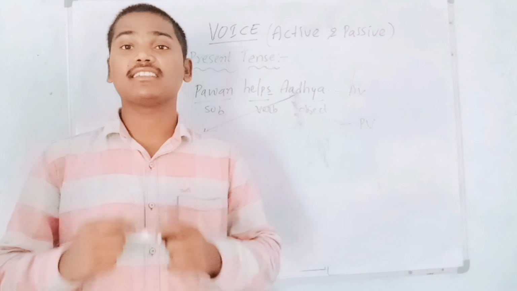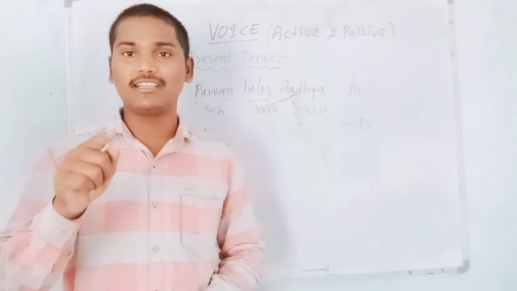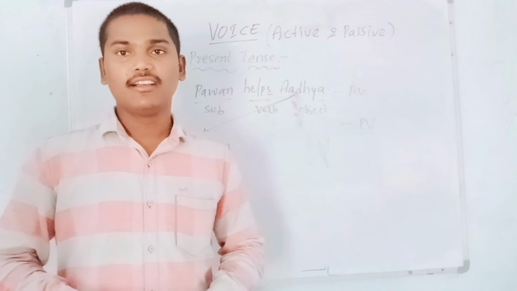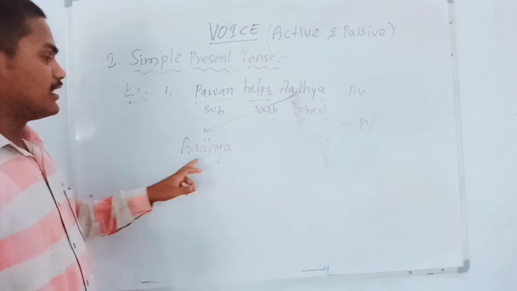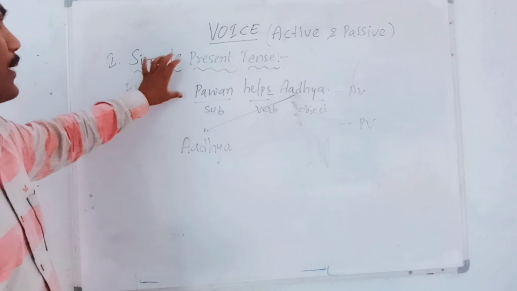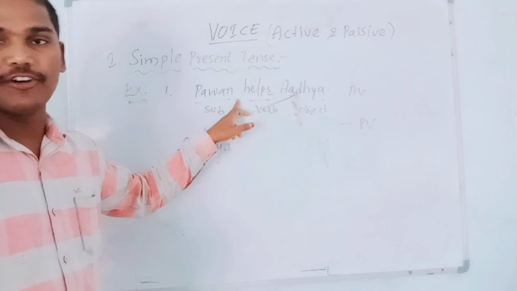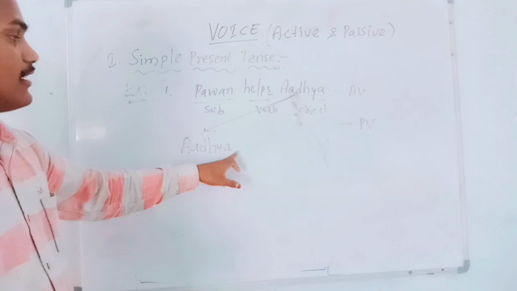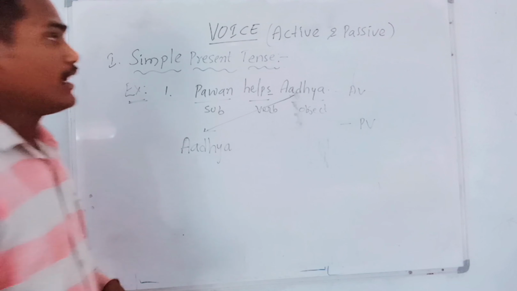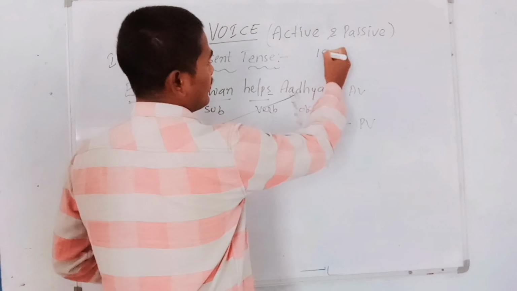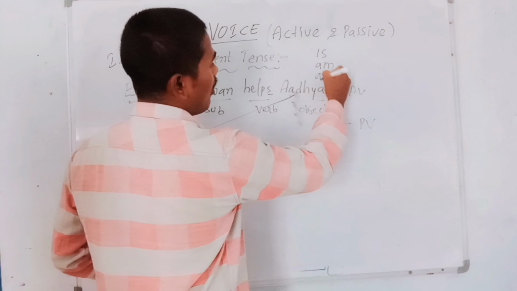Definitely we must write some helping verb. Already we learned that in the rules of active and passive voice. So according to this subject Adya, it is simple present tense. Here we are not getting any helping verb, of course, but we must write some helping verb based on the subject. In simple present tense we can write is, has, are.